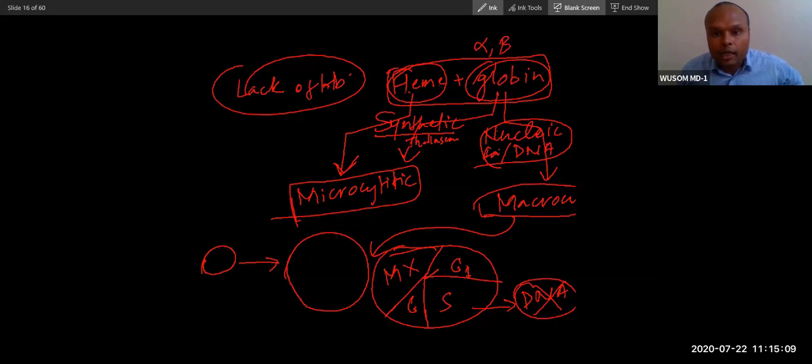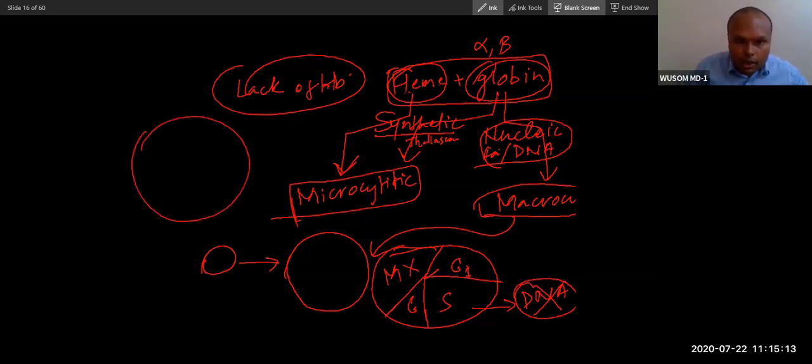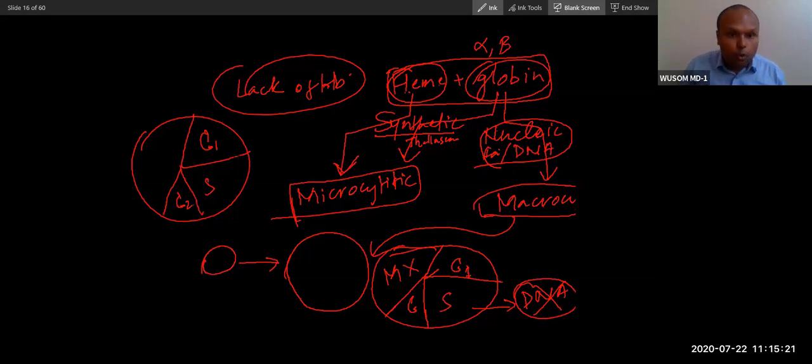In such conditions, the cell will have a normal G1 phase, normal S phase, and normal G2. The only thing that happens is that globin is not synthesized, so hemoglobin becomes less and the cell becomes smaller.